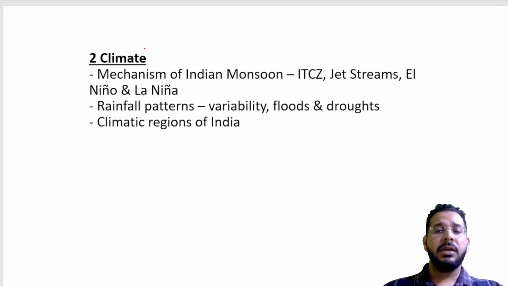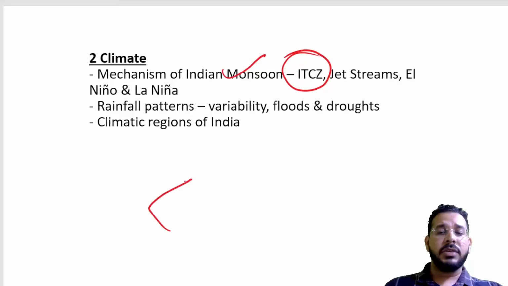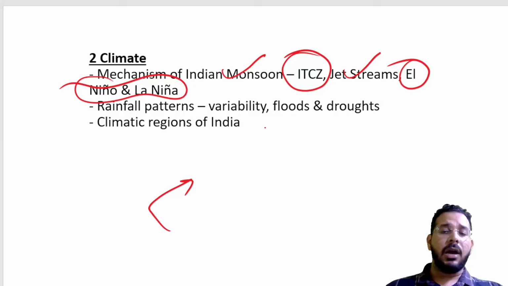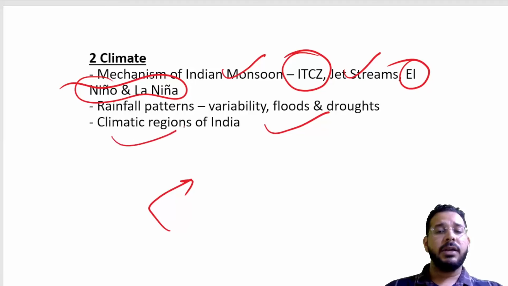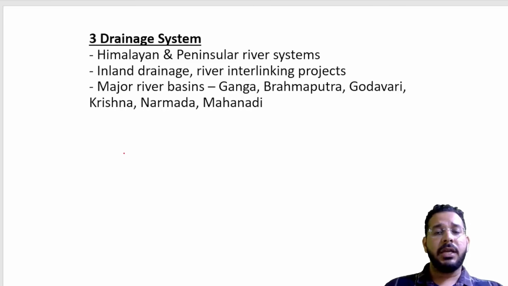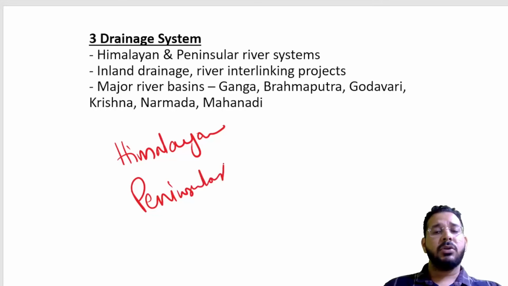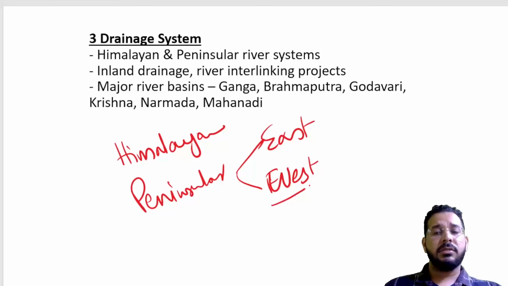In climate, you will study India's monsoon, how the ITCZ is shifting, which is attracting the southwest monsoonal winds. Then you study jet streams, how they are impacting the Indian monsoon. We study El Nino, La Nina, how they are impacting the Indian monsoon. Then what is the rainfall variability in India, different climatic regions of India. Then you study the drainage system, where you will study Himalayan rivers such as Ganga, Brahmaputra, Indus river. Then you will study peninsular rivers. Peninsular rivers also, east flowing and west flowing rivers.